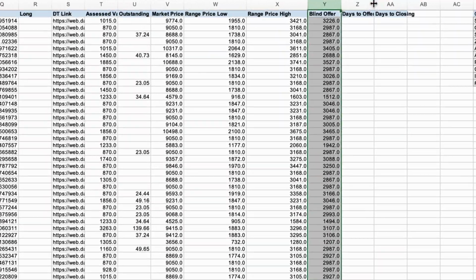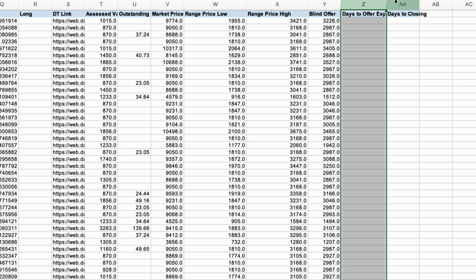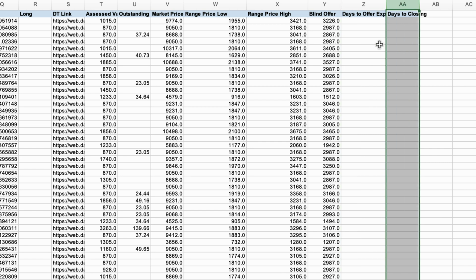And you'll notice that these things right here, the days to offer expiration and then the days to closing. Normally those would be entered in as well, but the reason it's not here is because this isn't hooked up with LandSpeed, which is a much larger CRM system that Howard Zonder put together, and it's really meant to work hand in hand with PriceBoss. But you don't have to be a LandSpeed user in order to use PriceBoss. So if you're using PriceBoss but you're not using LandSpeed, these will be blank for you.